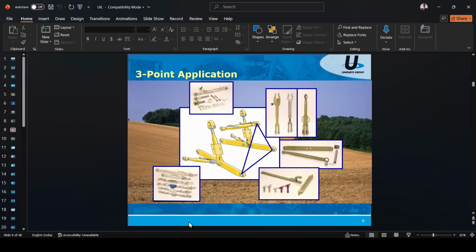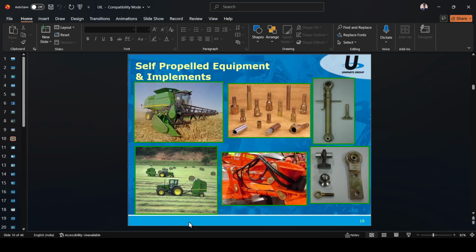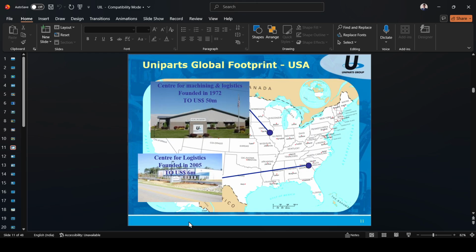3-point linkage is one of the most important products in Uniparts Limited. They make that part to sell to proper equipment and implements. You can see that Uniparts India makes this type of equipment.